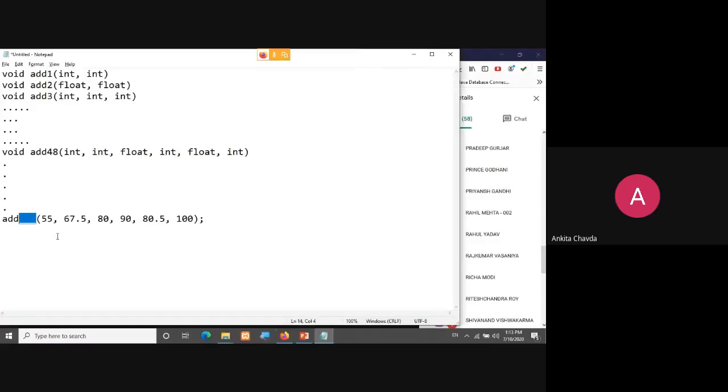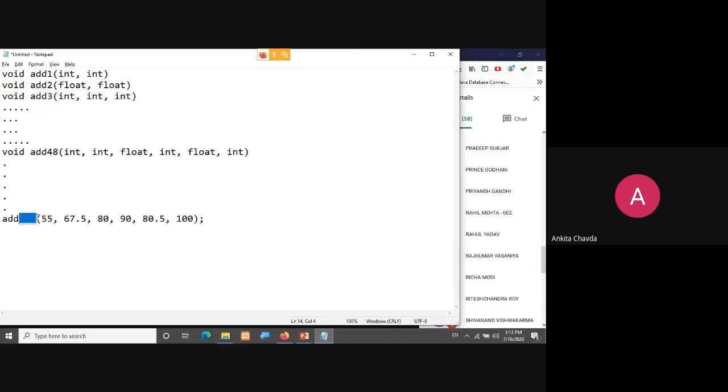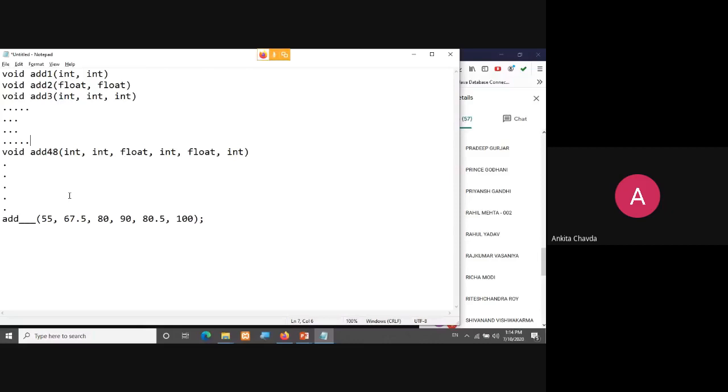So if you are having 50 functions, this is your task as a programmer: you have to search it out. For integer, float, integer, integer, float, and integer, such a kind of function I have written somewhere, right? And that function I need to find. Like void add32, 33, 34, 35, and so many functions, which are actually showing only the addition.